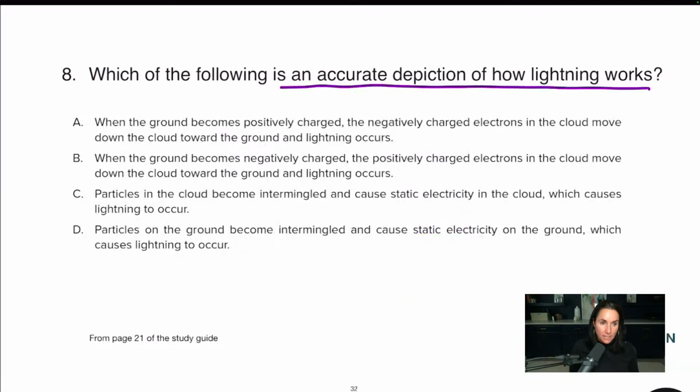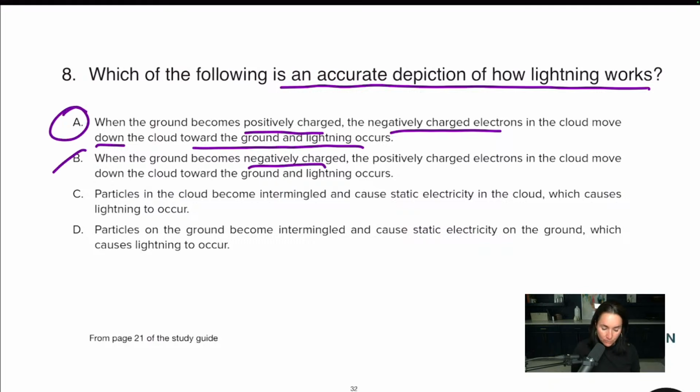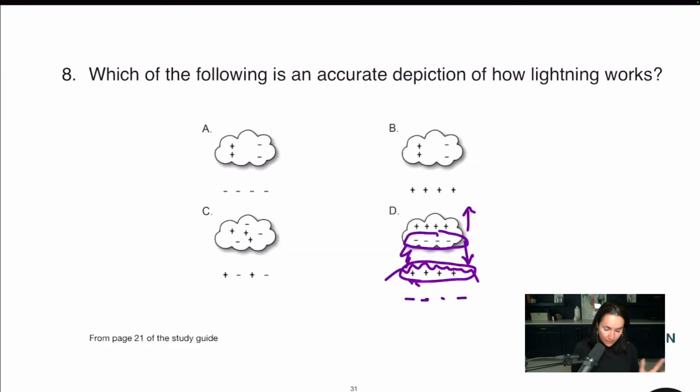Now, in the book, A is the correct answer. When the ground becomes positively charged, the negatively charged electrons in the cloud move down the cloud towards the ground, and lightning occurs. A is right. B, the ground becomes negatively charged. No. C, particles in the cloud become intermingled. No. If they're intermingled, they're not delineated enough to make a charge to the ground. They need to separate, right? So C is out. D, particles on the ground become intermingled. No, they're not intermingled. They're actually separating quite nicely.